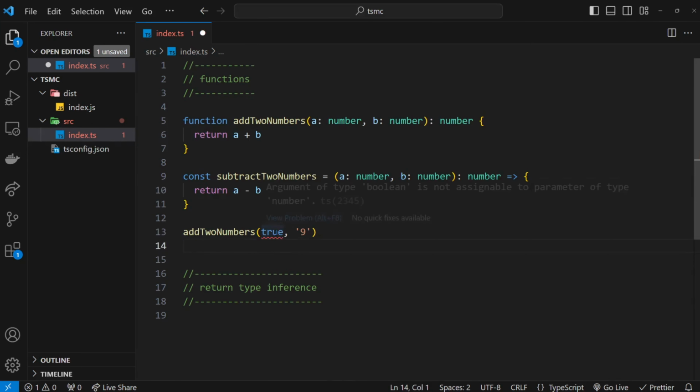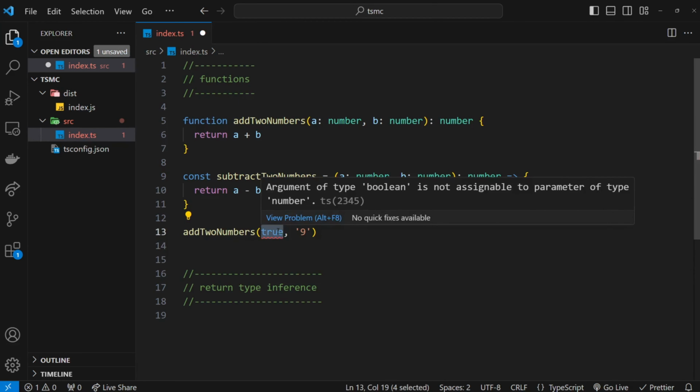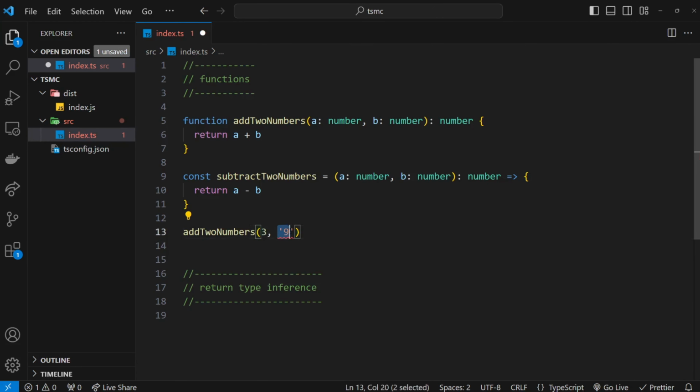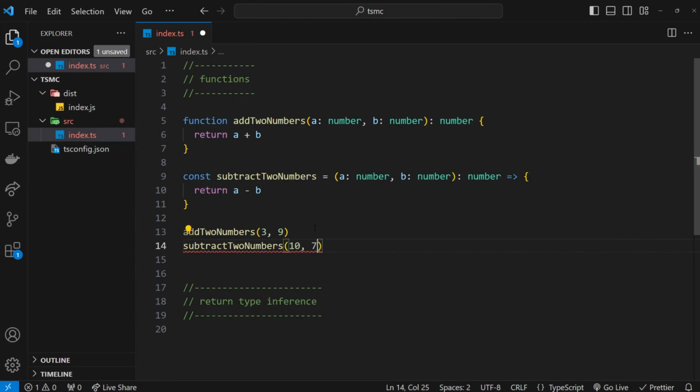Now the error is going to wait here, and that's just because it's reading this first. But if we get rid of this error by changing it back to a number, then it moves on to the next error it finds. And it says this one is a string. It should be a number. So let's change this back to a number and everything works. Okay, the next one, subtract two numbers again. If we invoke them, then I can pass in two numbers and that works fine. However, if I change one of these to a string, it's not going to work. Awesome. So that's really helpful.